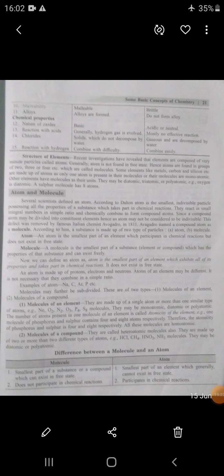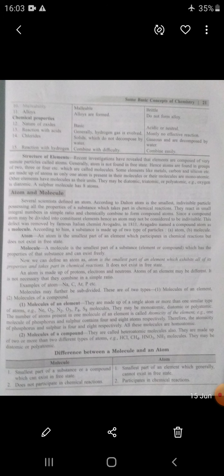And molecules. A molecule is the smallest part of a substance which has the properties of that substance and can exist freely. Means an atom cannot show the free state, but atoms can modify and form molecules, which can exist freely. An atom is made up of protons, electrons and neutrons. Atoms of an element may be different; it is not necessary that they combine in a simple ratio. Example: sodium, carbon, arsenic, phosphorus.